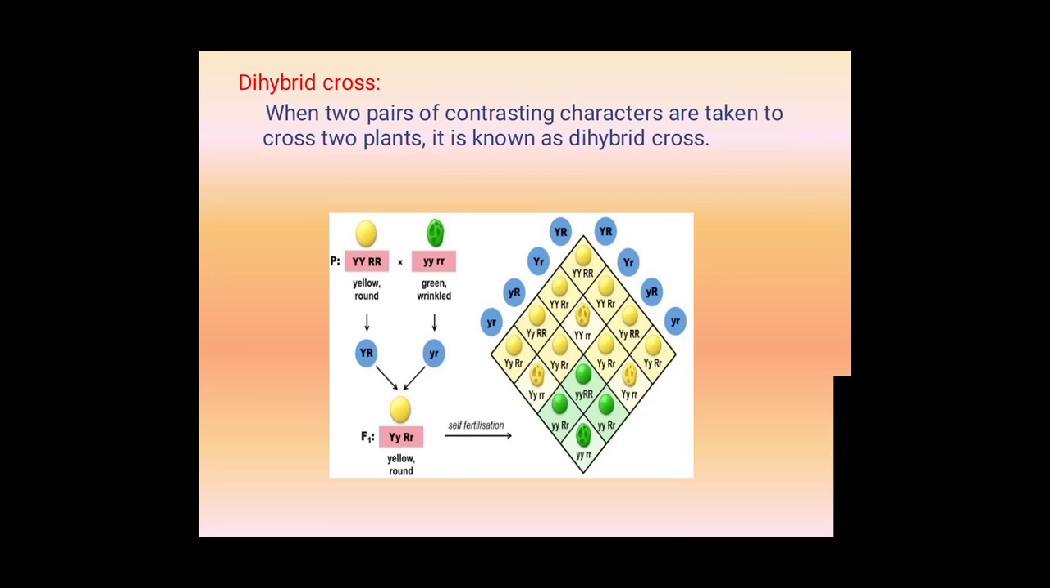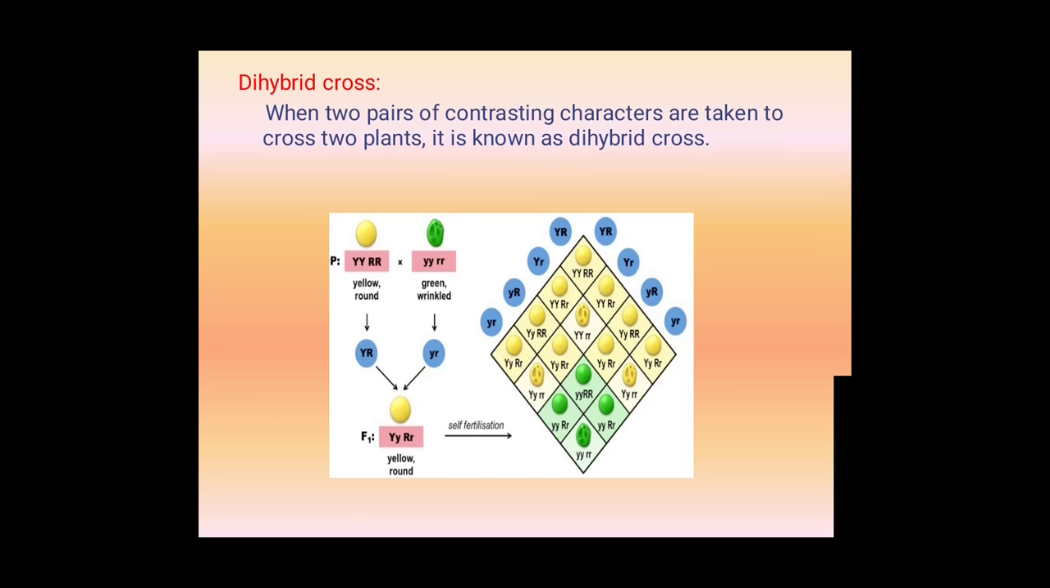Next we come to the dihybrid cross. When two pairs of contrasting characters are taken to cross, that is, there are differences in two contrasting characters between the two parents, it is known as a dihybrid cross. See here, we are taking yellow round and green wrinkled. Yellow and green is one character, round and wrinkled is the second character. After crossing yellow round and green wrinkled, we will get the F1 generation.